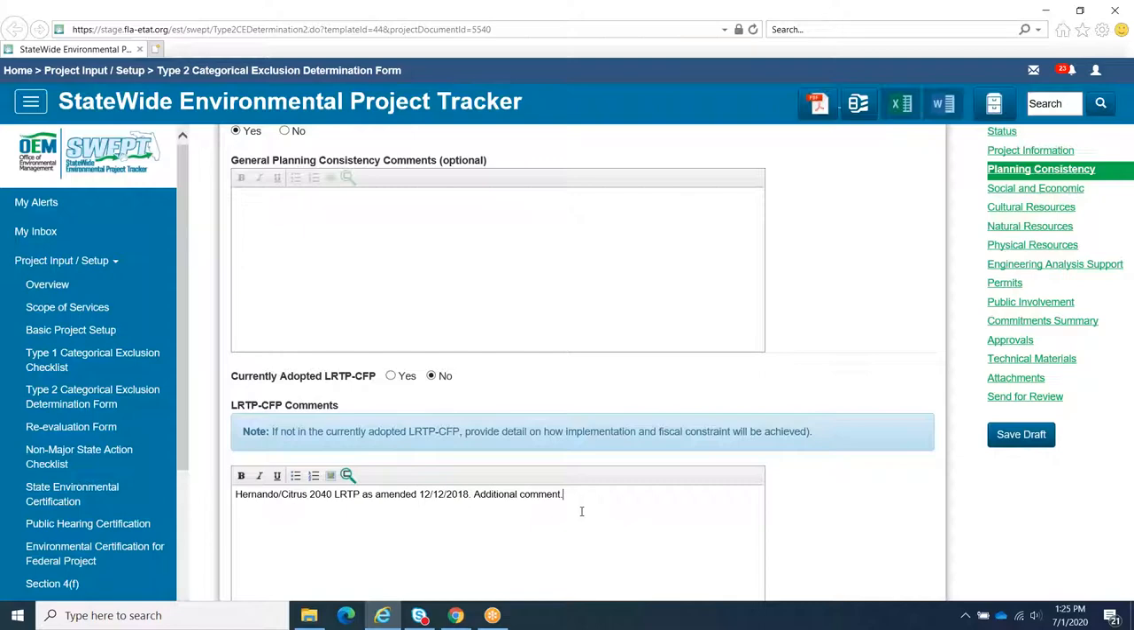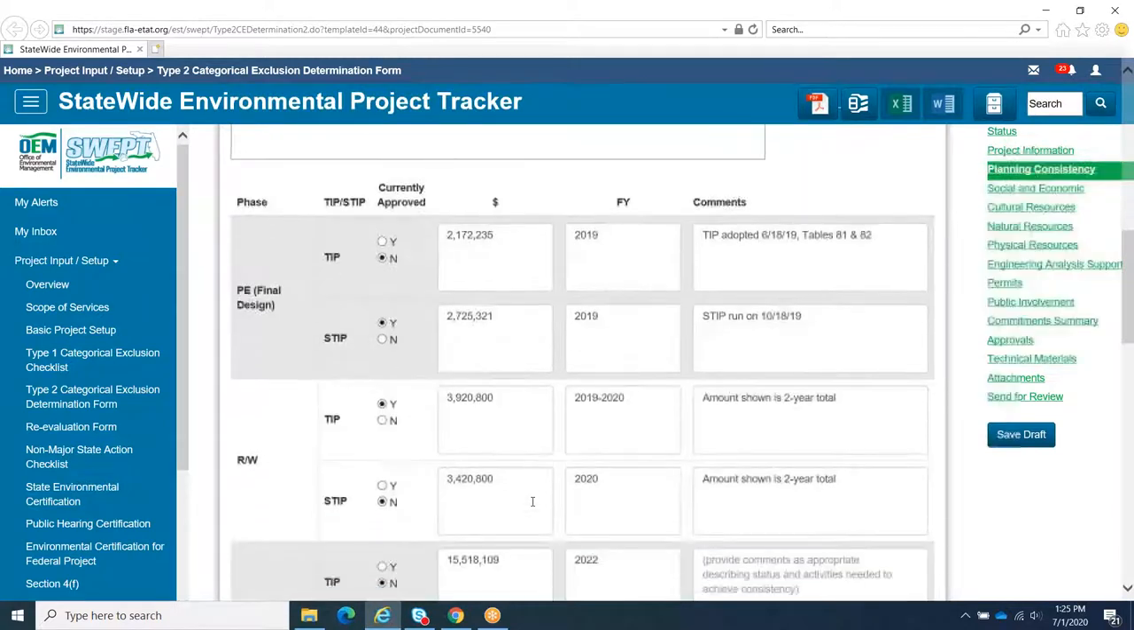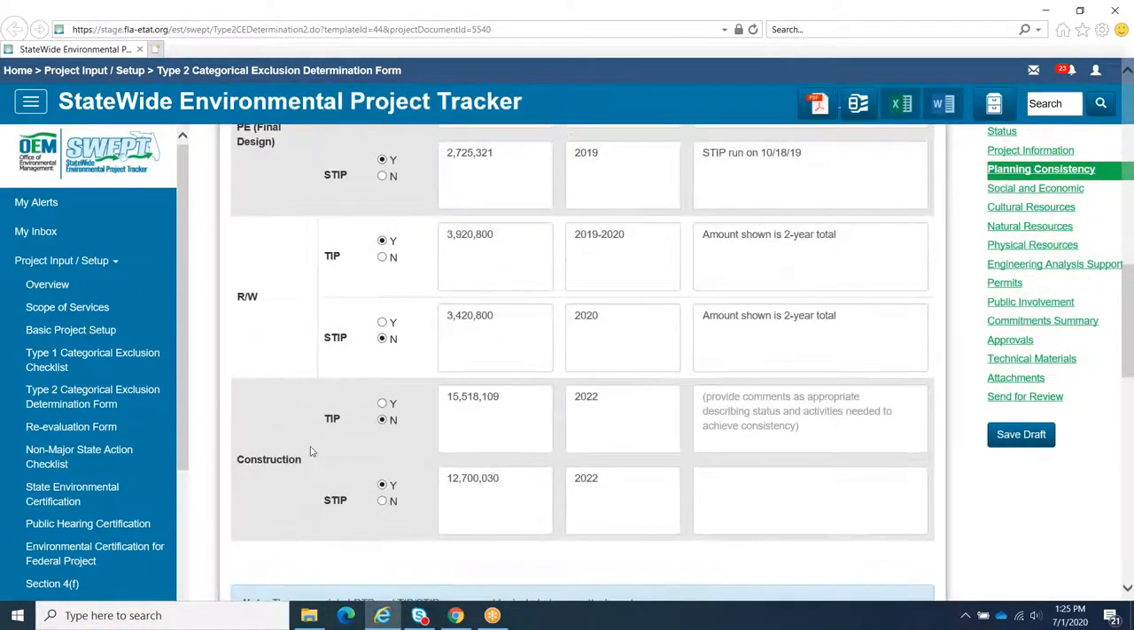The next step is to complete the planning consistency table. For each phase, PE, right-of-way, and construction, select Yes or No according to if the project is reflected in the current TIP or STIP for that phase, and then proceed to fill out the funds and fiscal year for each.